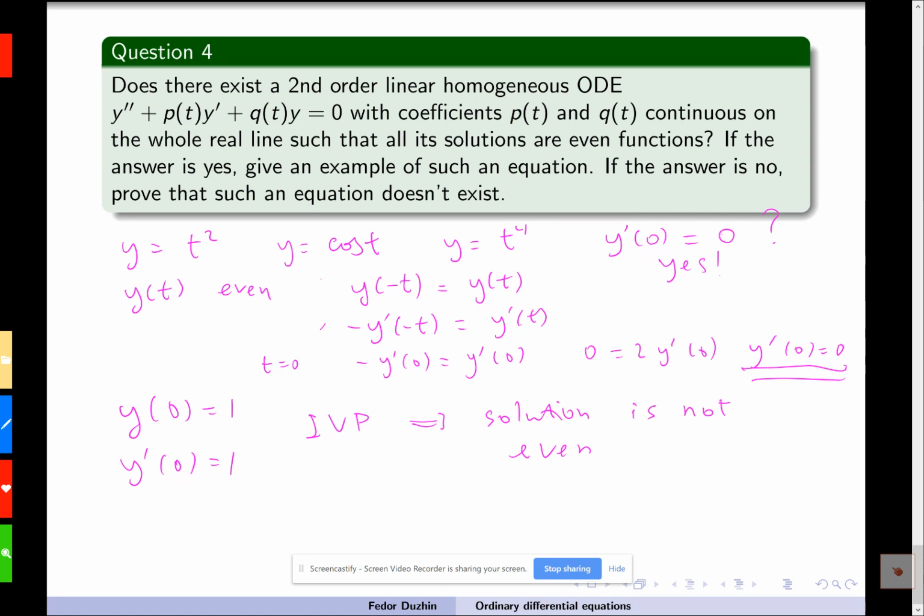And since we have an initial value problem that does not have a solution, this contradicts the Picard-Lindelöf theorem of existence and uniqueness, and therefore the answer is no.